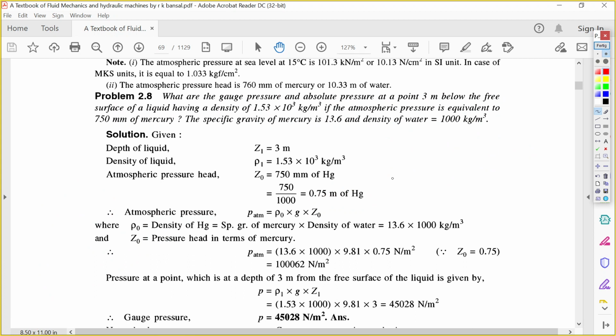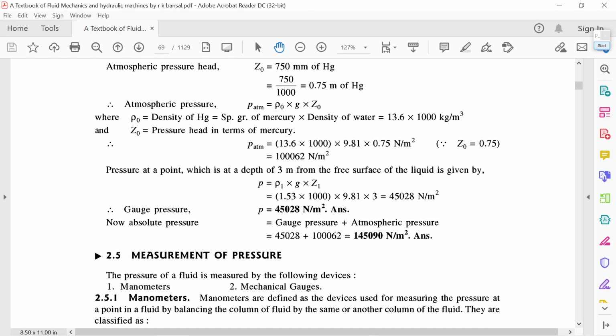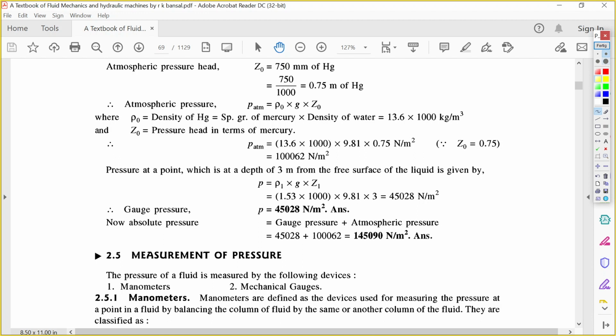Here the atmospheric pressure is already calculated. This one is the atmospheric pressure over here. After this you need to calculate the gauge pressure. What is the gauge pressure? Gauge pressure is the pressure measured by a measuring instrument with the atmospheric pressure referred to as the datum.